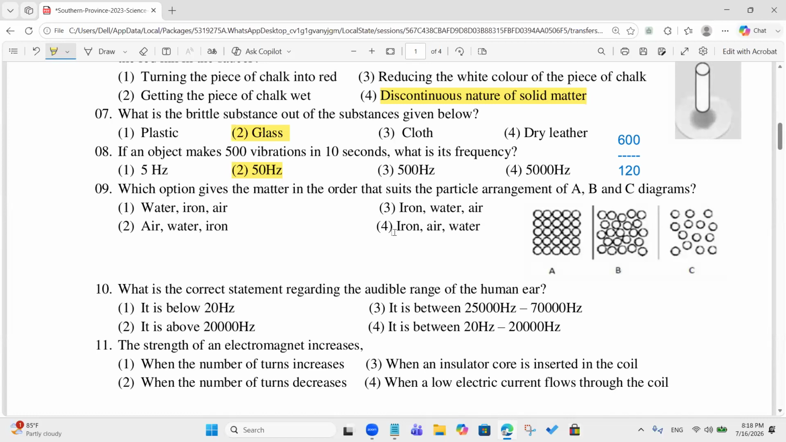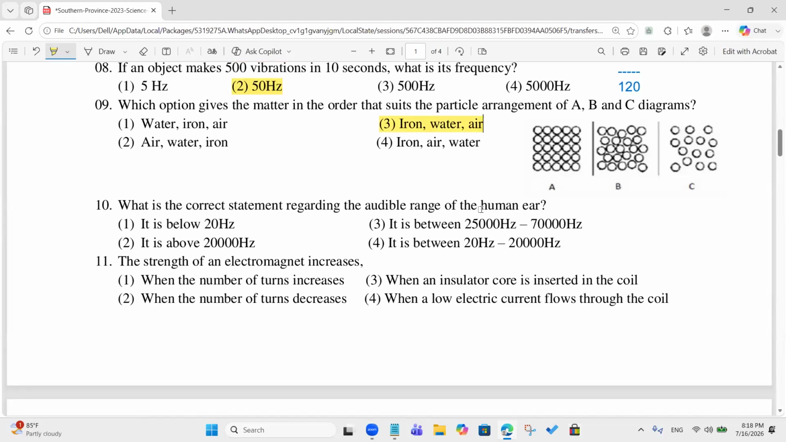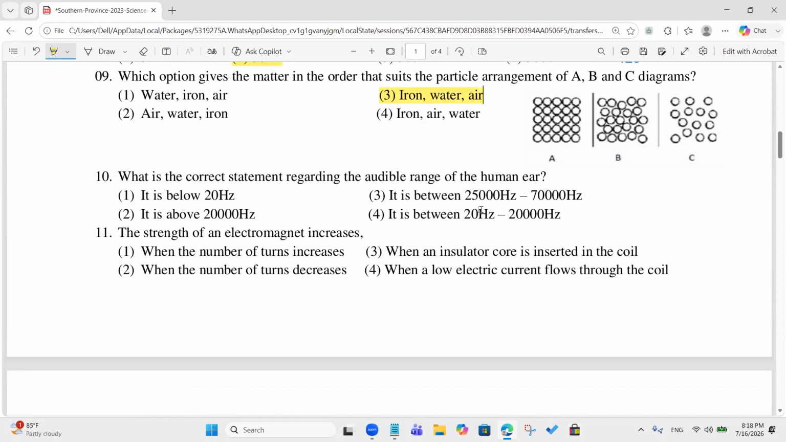Okay. So let's move on to the next one. Which option gives the matter in order that's with the particle arrangement of ABC in the diagram? Iron, water, air. Correct. What's the correct statement regarding the audible range of the human ear? Between 20 hertz to 20,000 hertz. Correct.